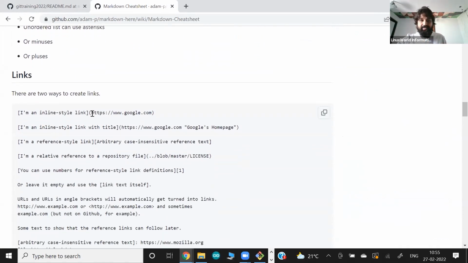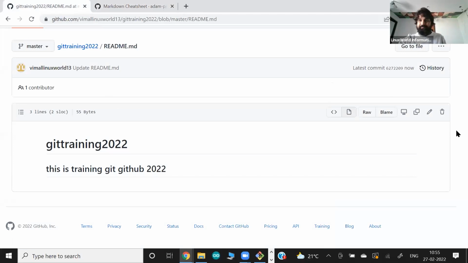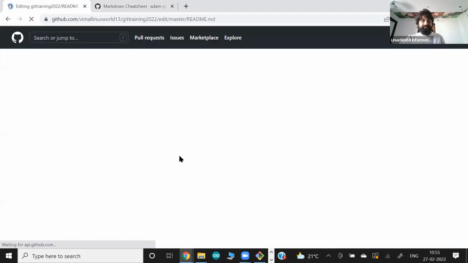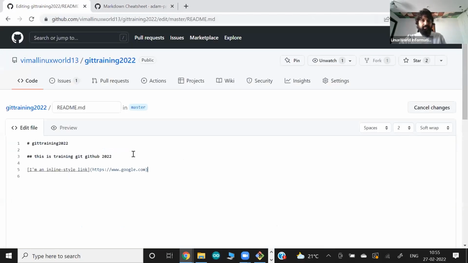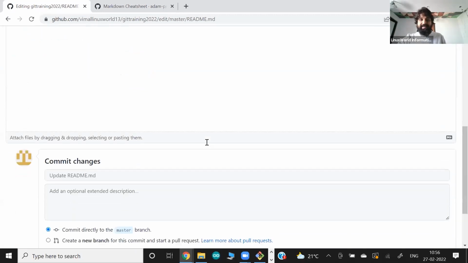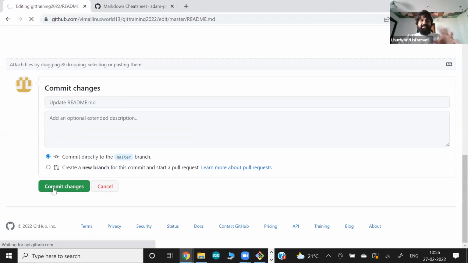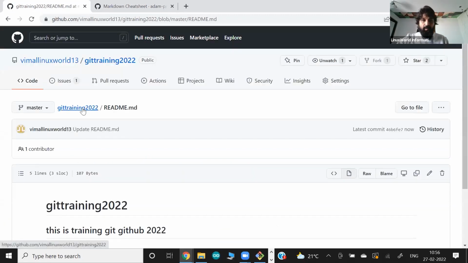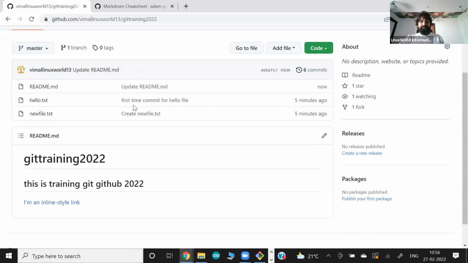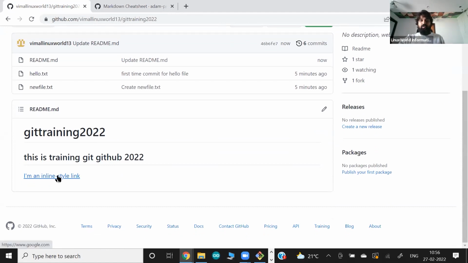If you want to create a link, you can write this in text, and they will create a link for you, for example in this file. Write your text, then put your URL to whom you want to link. Just use this syntax. It is a way to present your document, like a normal link. You click here, you go to google.com.